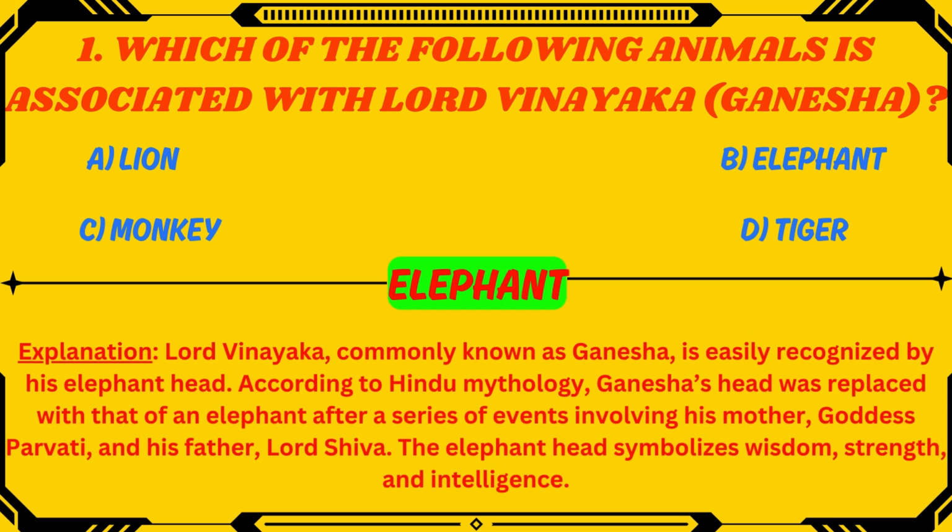Correct answer is option B, elephant. Lord Vinayaka, commonly known as Ganesha, is easily recognized by his elephant head. According to Hindu mythology, Ganesha's head was replaced with that of an elephant after a series of events involving his mother, goddess Parvati, and his father, Lord Shiva. The elephant head symbolizes wisdom, strength, and intelligence.